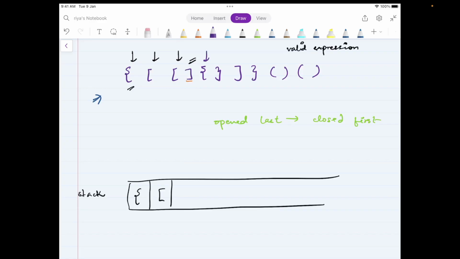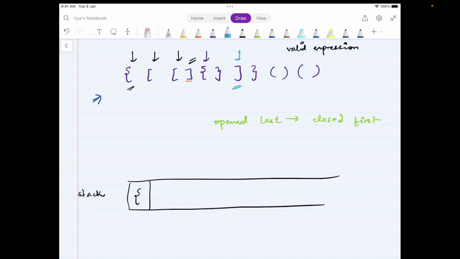In this case, they do actually match, so I will just remove it from the stack. Now over here is an opening bracket, so just add it. Now we have a closing bracket. Check the top of the stack. You should have a corresponding opening bracket for the same curly brackets over here. There it is. So just remove it. If they do not match, you return false. There is a closing bracket of square. Here also it is. So just remove it.